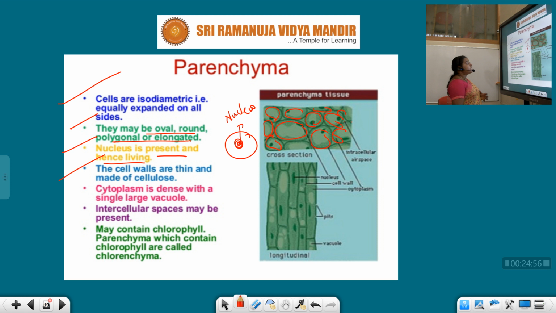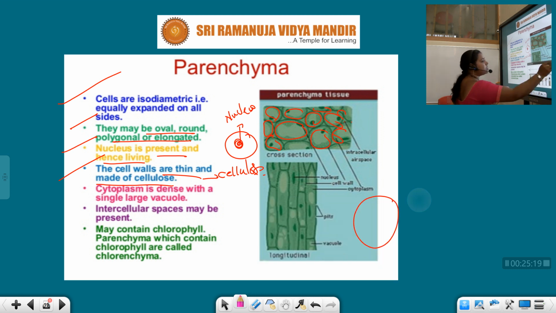Cell walls are thin and made up of cellulose. Here the cell walls are so thin and made up of a special cell wall material, that is cellulose. Cytoplasm is dense, with a single large vacuole. Here students, for example, this is the cell and it has a single large vacuole. What is this, students? Vacuole.